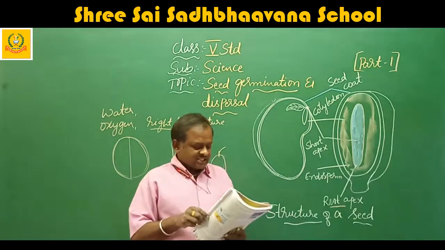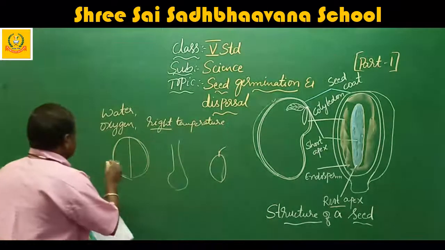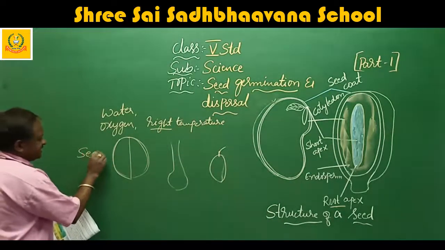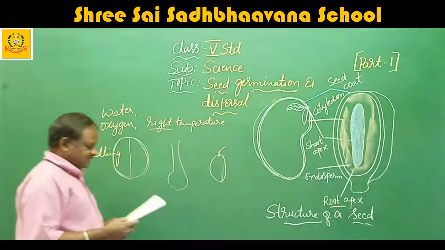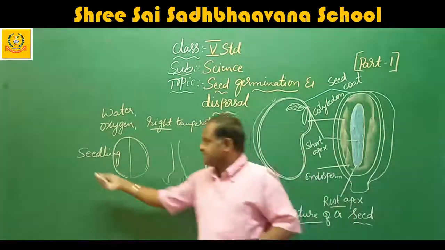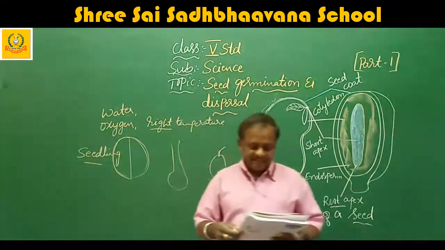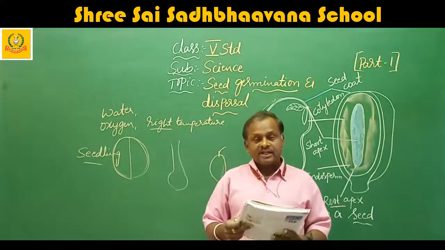The seed with a small root and a small shoot is called a seedling. What do we call it? A seedling. That means a very, very small plant is called a seedling. Later, the first leaves appear on the stem and the seed coat drops off.